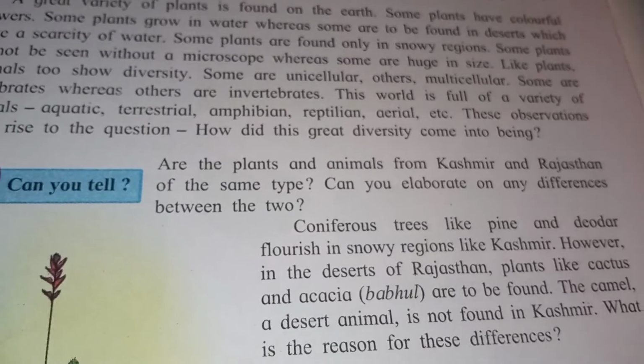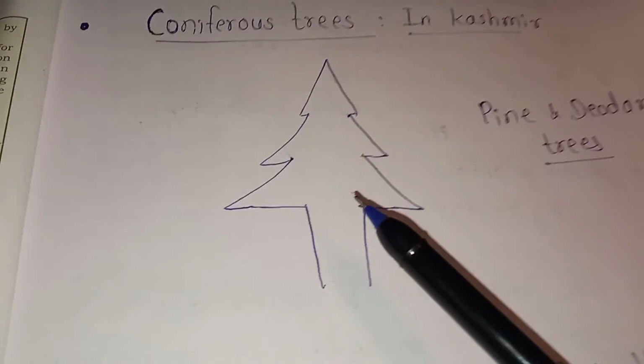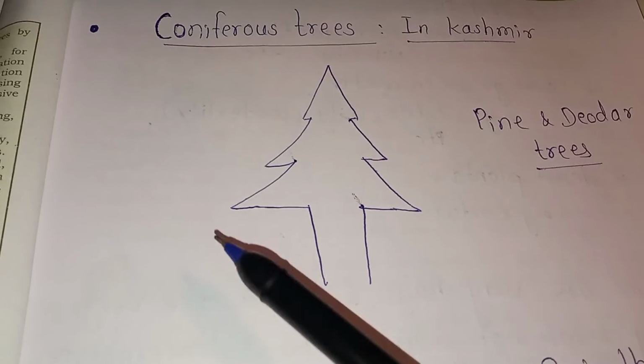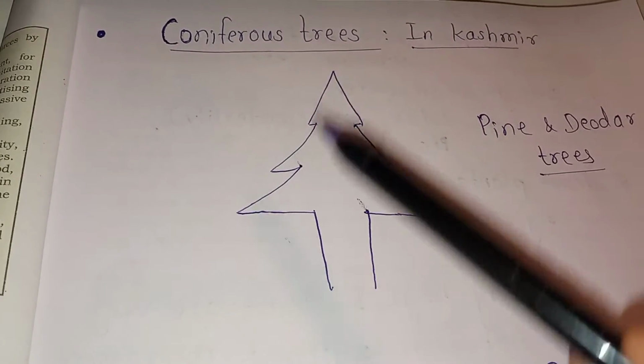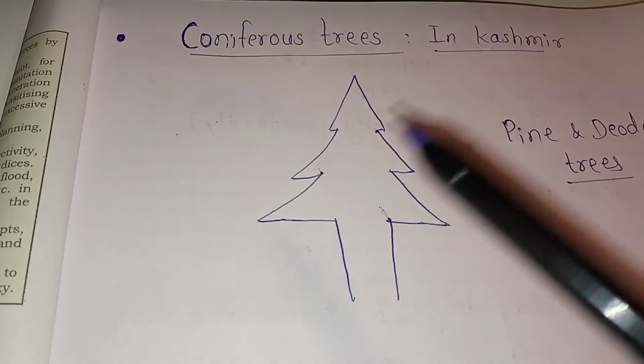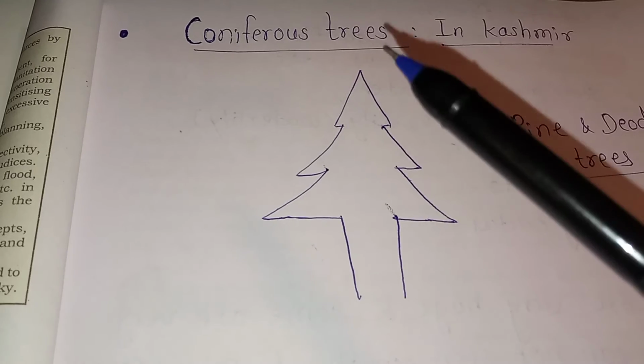Now see, here I have drawn a picture. This is a coniferous plant. Pine and deodar trees are like this. Why are they called coniferous trees? These are observed in Kashmir. These trees are called coniferous because their shape is like a cone.